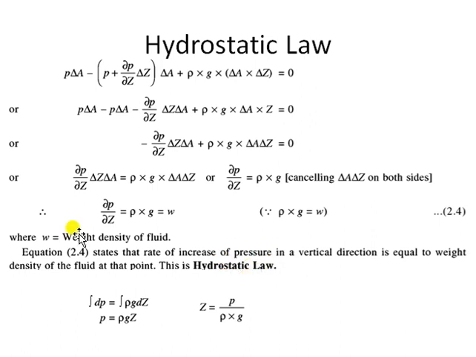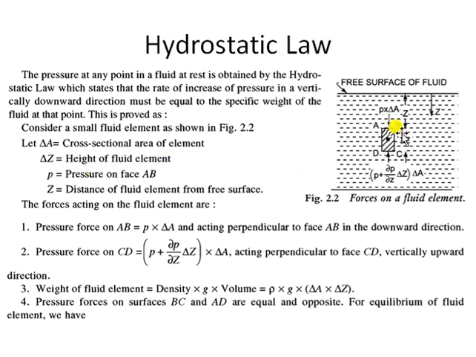To prove this, there is a little derivation also. We'll see the derivation. Now see what we are doing. We are keeping a fluid system here, and we are assuming a fluid element. Let's say this ABCD is a fluid element, which is z distance away vertically from the free surface. Face AB is at a z distance from the free surface, and the overall height of this fluid element is considered to be del z.